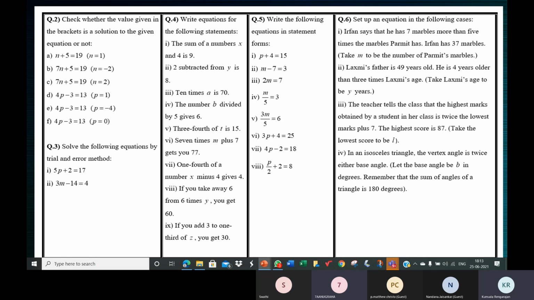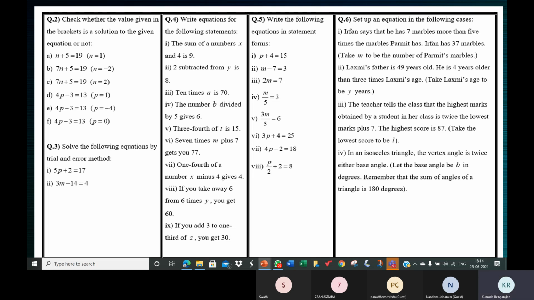Ma'am, can I try the next one? Sure. Ma'am, b by 5 is equal to 6. Very good. The number b divided by 5 gives 6. So b by 5 is equal to 6. We need not solve the equations, children, because see the heading, write equations for the following statements. That's all. Next one.